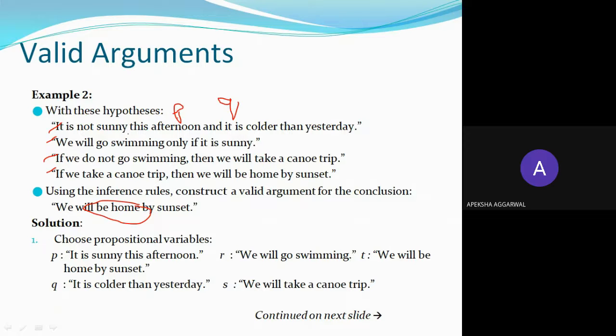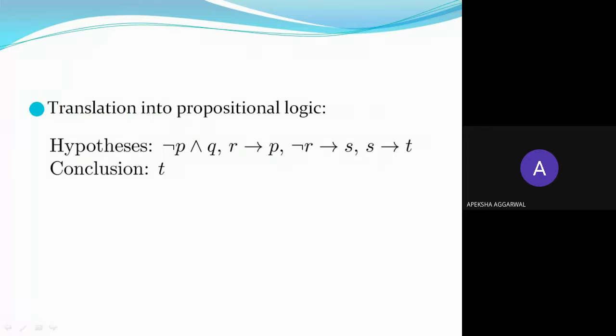It is not sunny this afternoon and it is colder than yesterday, so 'and' is there and not P is there, right? This is how you need to convert each and every sentence to rules. So the first statement is not P and Q. Similarly, you have the second, third, and fourth. Now finally you need to reach the conclusion T.